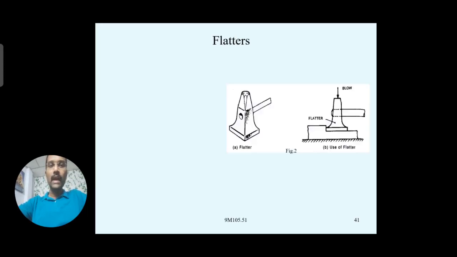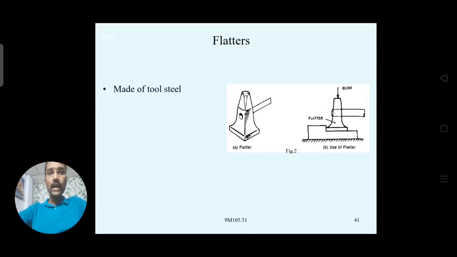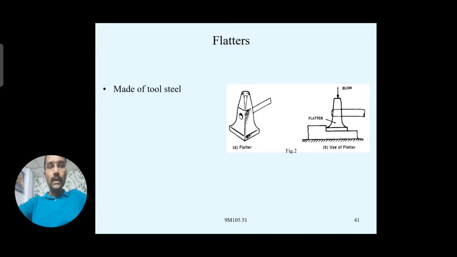Okay, the next one is the flatter. You see the purpose already. It's very similar to what we have seen in the previous case, but at the bottom portion it is made completely flat, and the handle is provided here to hold it, to give a flat face over the workpiece. Generally we place it on the workpiece and strike with the help of a sledgehammer. So it will provide a flat face over the hot workpiece, and the surface can be reduced, and flat faces can be obtained with the help of flatters.